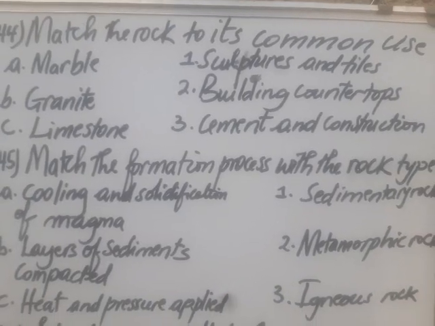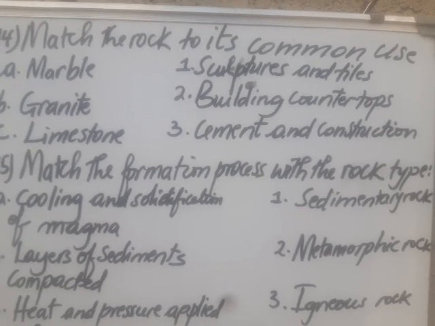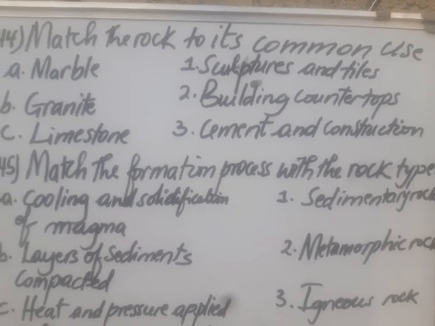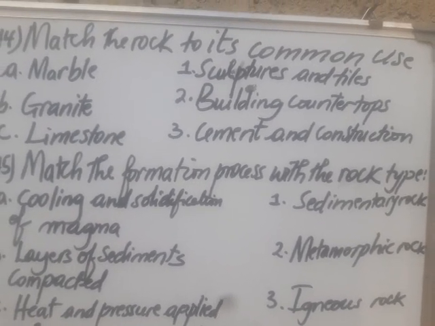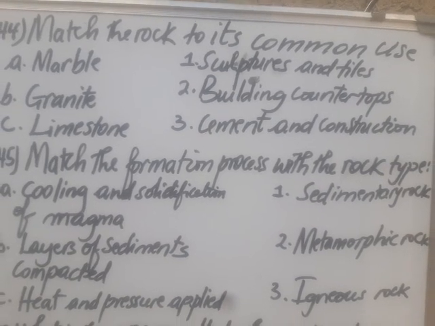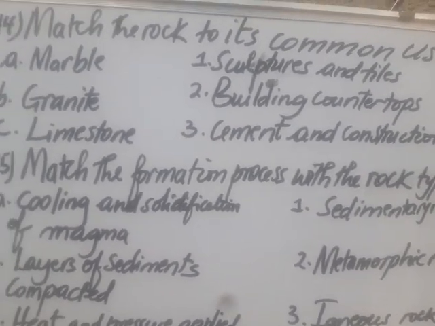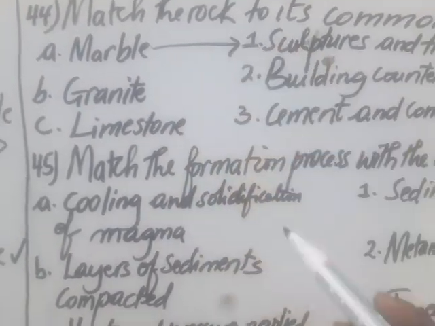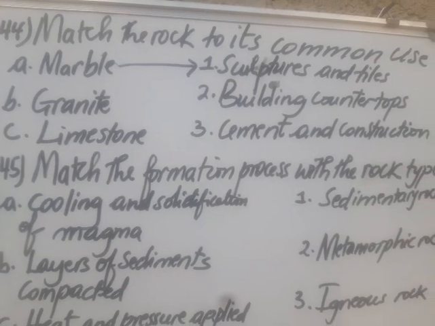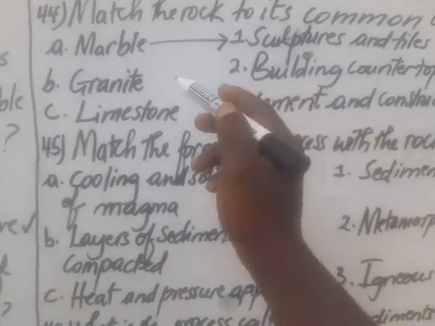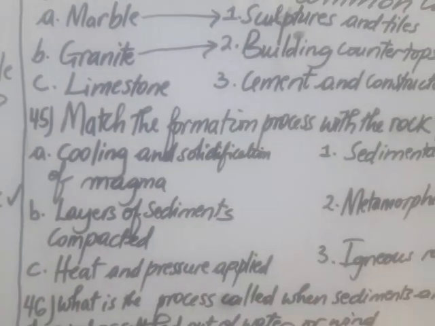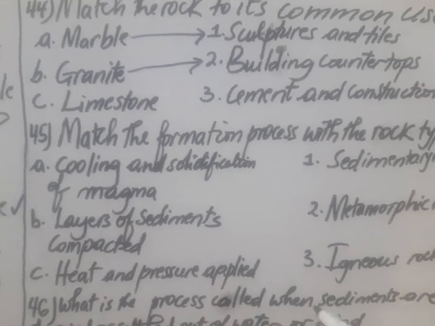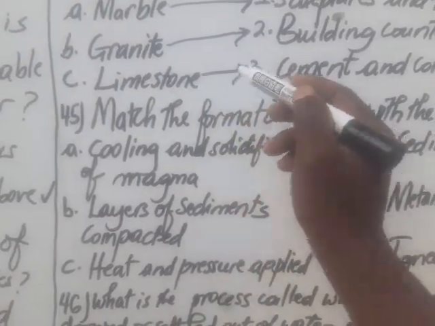We reach question 44. Match the rocks to their common uses. We have different examples of rock and we have their uses. Marble is used for sculpture and tiles, so A matches with 1. Then granite is used for building countertops. Then C, limestone, is used for making cement and even in construction.